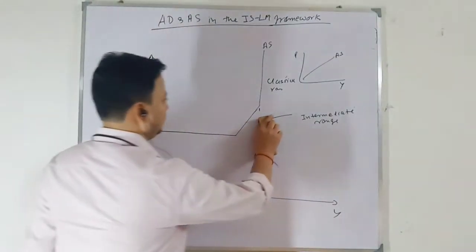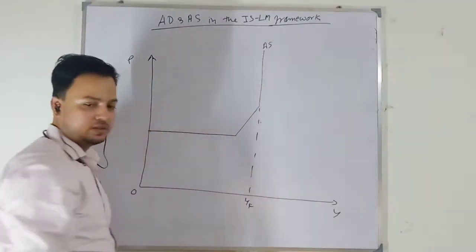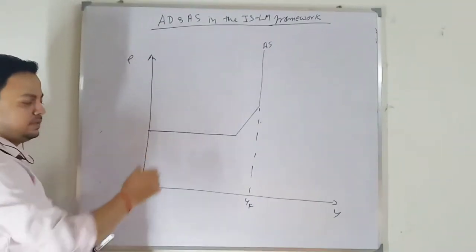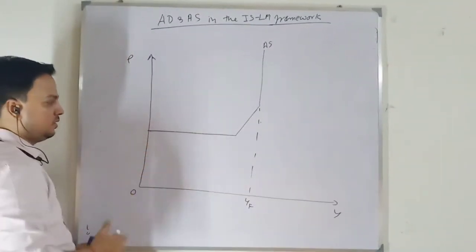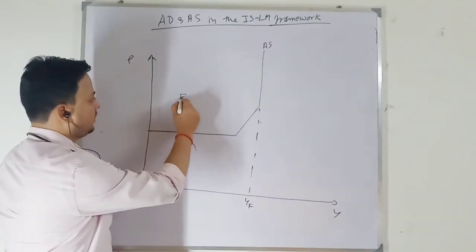Okay. Now it is easy to look at what will happen in these three ranges. Okay. So in the Keynesian range, when the economy is in the Keynesian range, when there is a fiscal expansion, I'm talking about fiscal expansion.